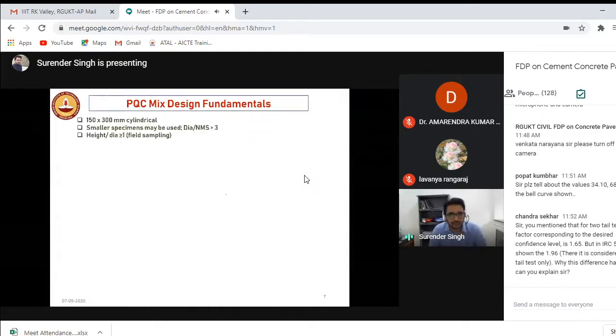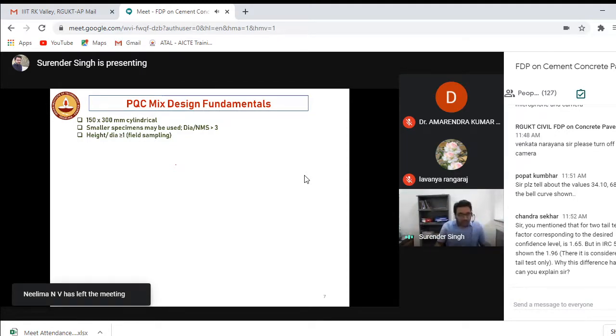Now some of the other fundamentals. You are making cubical specimens in the lab, and at the field, for quality control, you cannot cut a cubical specimen from the field. You have to drill with a core cutter, which will give you a cylindrical specimen. How to relate this cube specimen with this cylindrical specimen? There should be some fundamental behind it, right? So we have some equations which you can use.